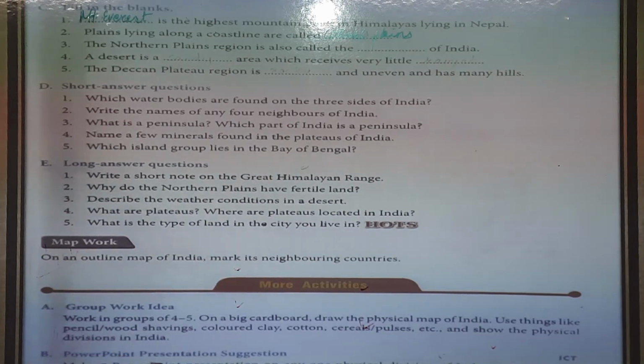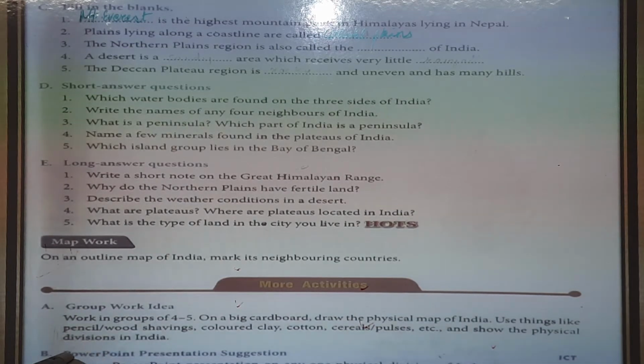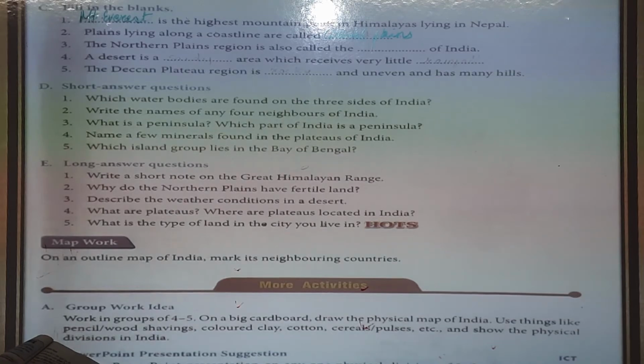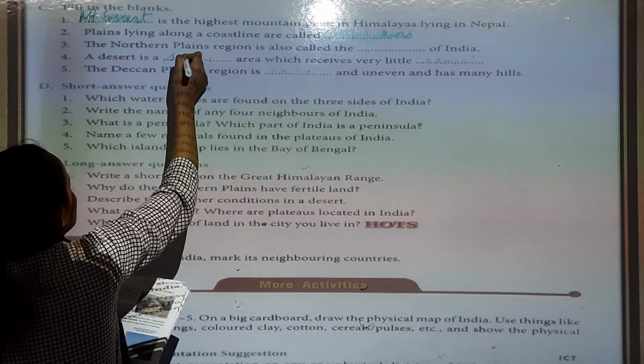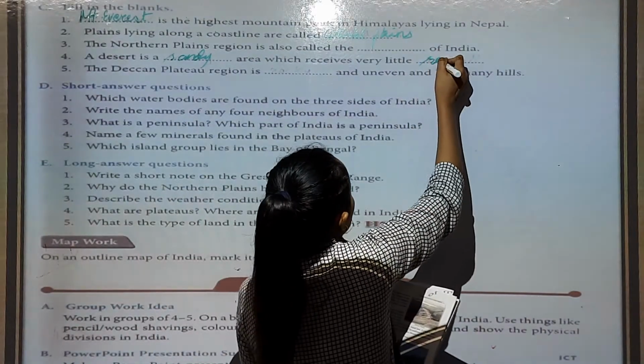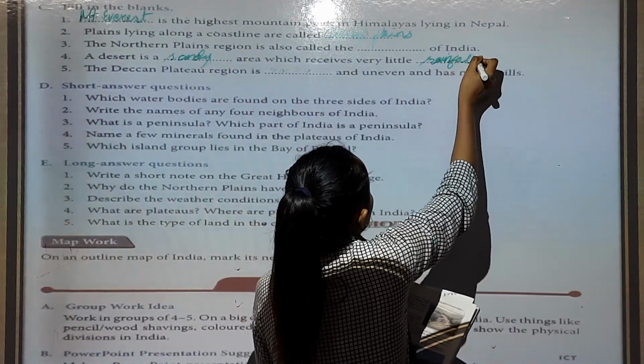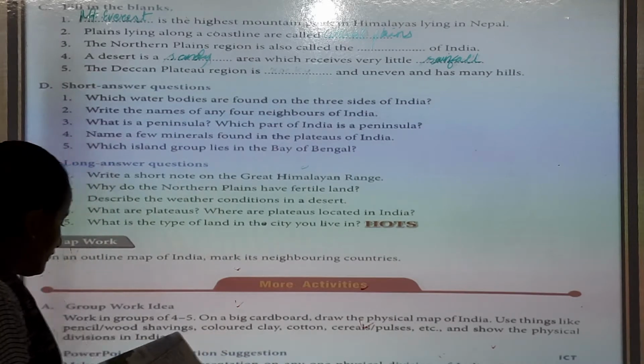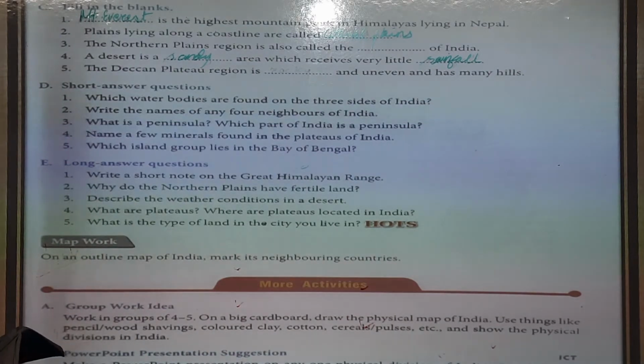The desert is an area which receives very little rainfall, or sandy. We can write sandy and rainfall. So, the northern plains are an area of flat level land, many rivers flow through the plains.